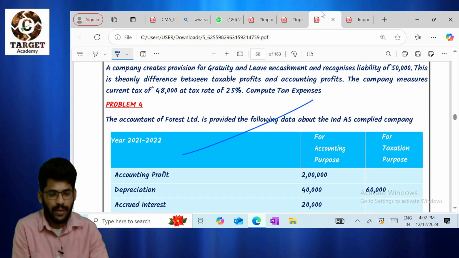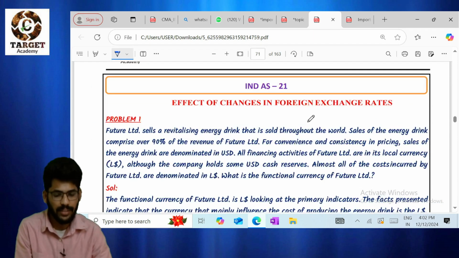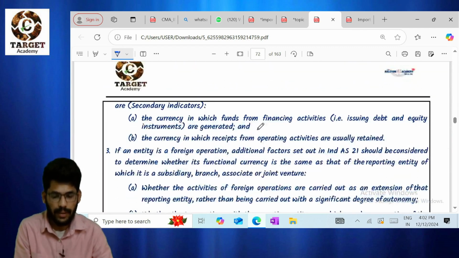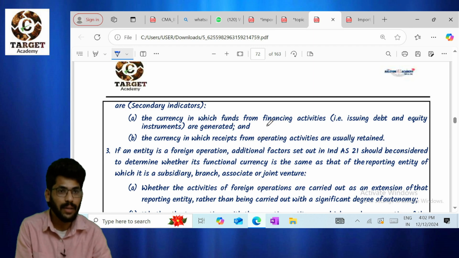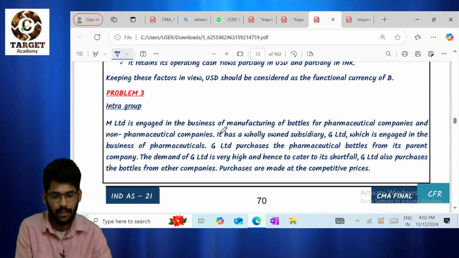Next question, Index 21. This is not that important, but this time I am expecting at least one MCQ or a question. I think they will ask one theory question also: functional currency, presentation currency, foreign currency. So please remember this question for theory purposes. They may also ask primary factors as well as secondary factors for Index 21, functional currency. Please don't forget this question, for theory purposes also.